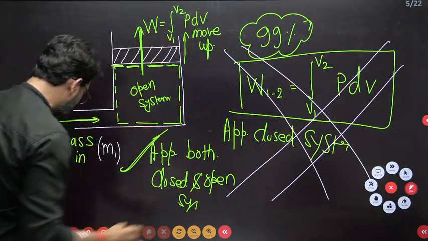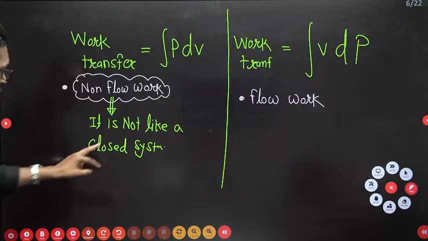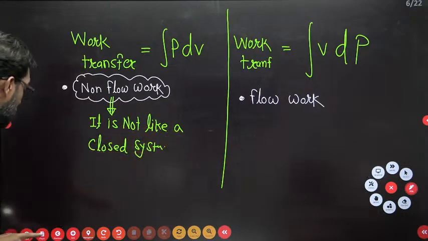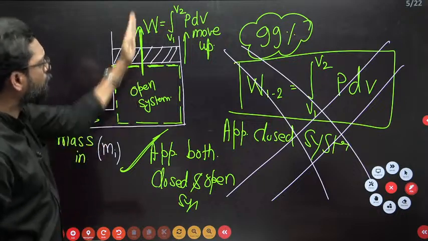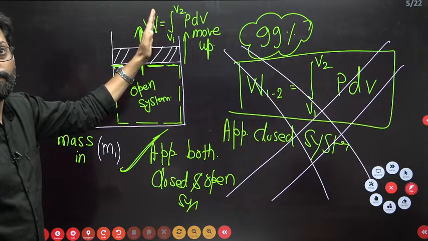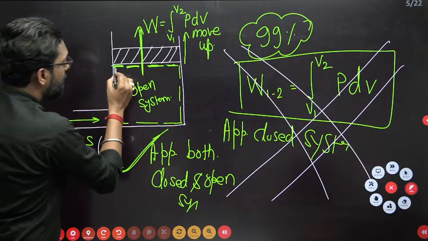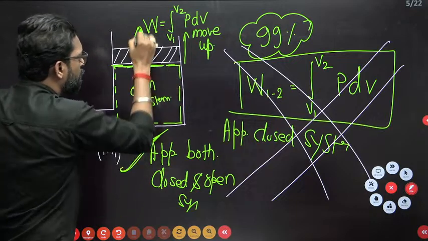It is not like a closed system. Only there is no flow, that means the fluid does not cross the boundary. The boundary you selected, the flow is not crossing it.